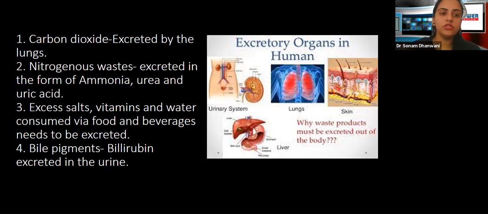Going ahead to nitrogenous wastes. Nitrogenous wastes are excreted in the form of ammonia, urea and uric acid. These are three materials which are present in our body in some form, but are not really required by the body. So they need to be excreted. So nitrogenous wastes broadly are going to be excreted in the form of ammonia, urea and uric acid.